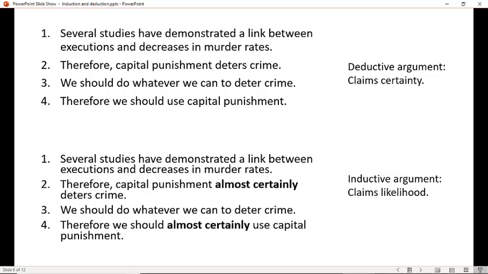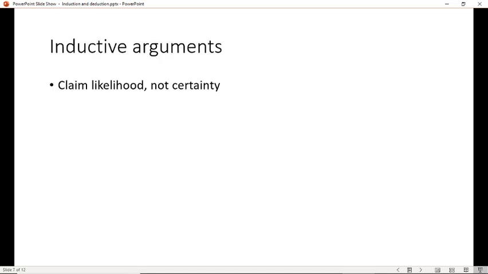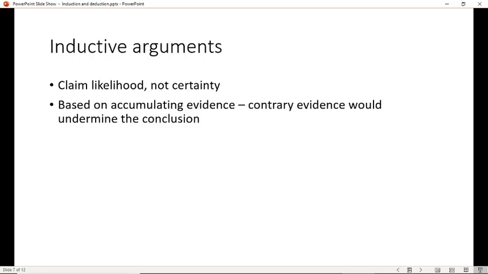You don't have to be absolutely certain. You just have to be certain enough to make decisions on it. So very often people don't need a deductive argument that claims certainty. They just need likelihood. So let's think about inductive arguments briefly. They claim likelihood, not certainty. They're based on usually accumulating evidence.